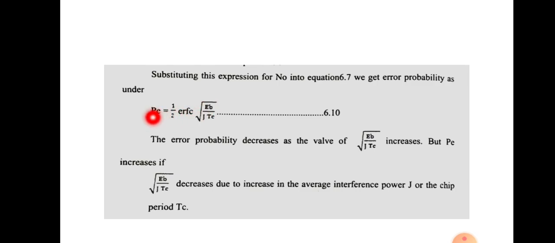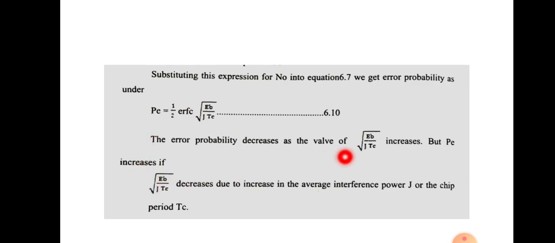This is a complementary error function, so when its value increases, probability of error decreases. When this value decreases, probability of error increases.